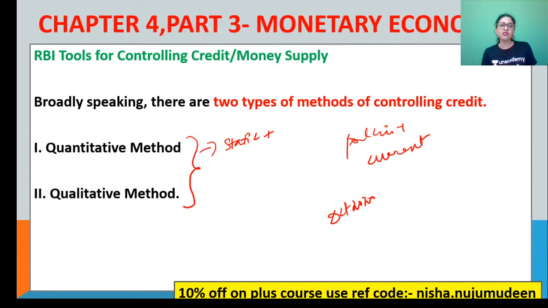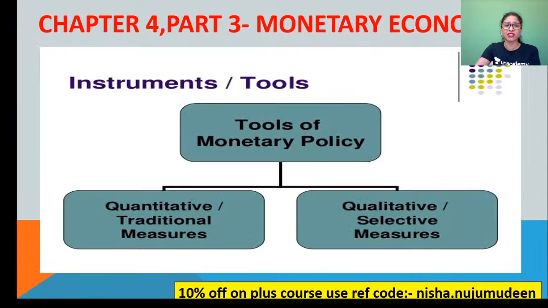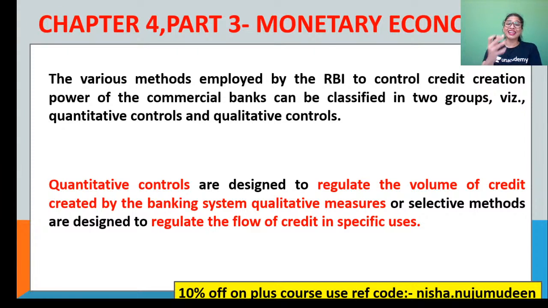Clear? So now, back to basics. Talking about the quantitative method of control. What is quantitative? As we all know, quantitative means what? They are instruments which are designed to regulate the volume or the amount of credit which is created by whom? The banking system. Whereas qualitative methods are also called selective methods. Basically, they are designed for what? To regulate the flow of credit in particular uses.